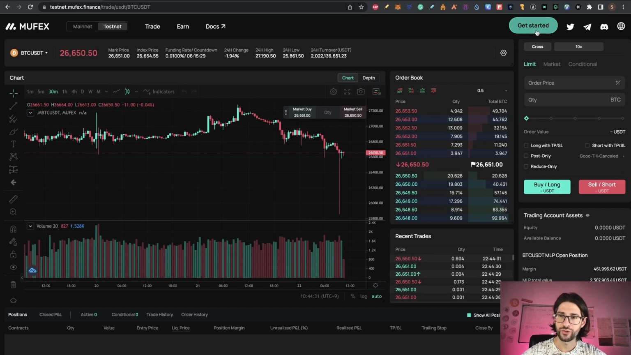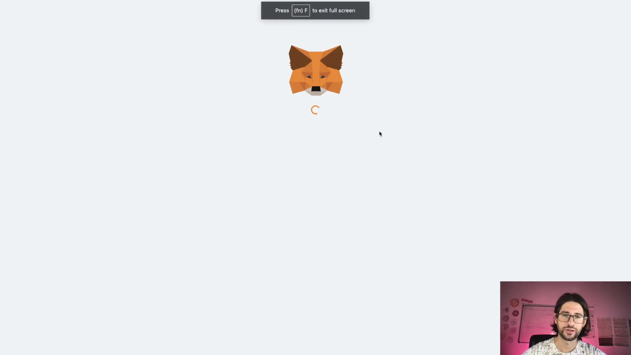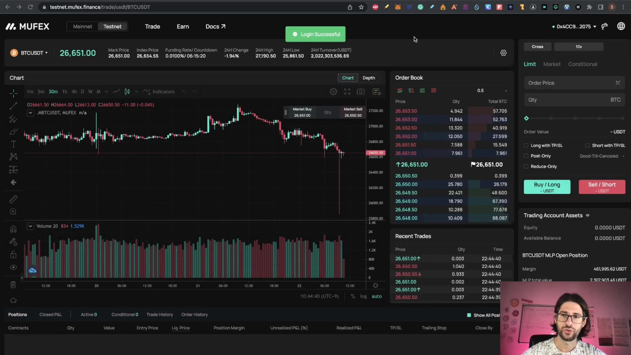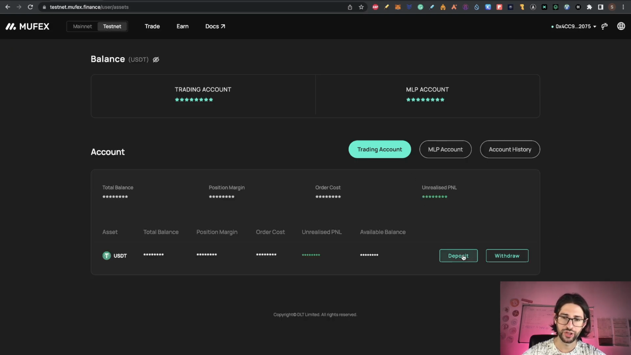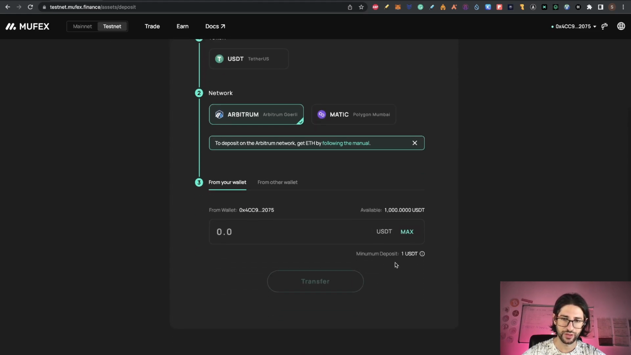So we are here, we already clicked on get started. We are going to connect again because I disconnected already, adding Arbitrum Goerli. So we are already successfully logged in again here. I'm going to go here and click deposit. You can see the asset section here and I will click on deposit here. You can select the token here and you can search and you can select for Arbitrum or for Matic. These are the Goerli testnets and you can see that I have available 1,000 USDT, so I will put the max and click on transfer.